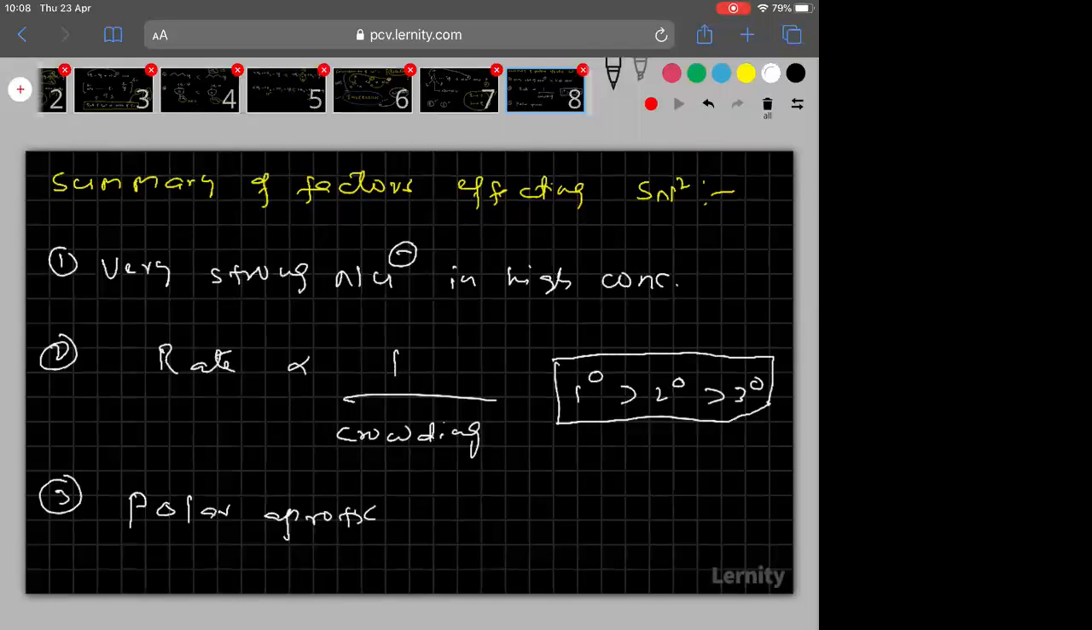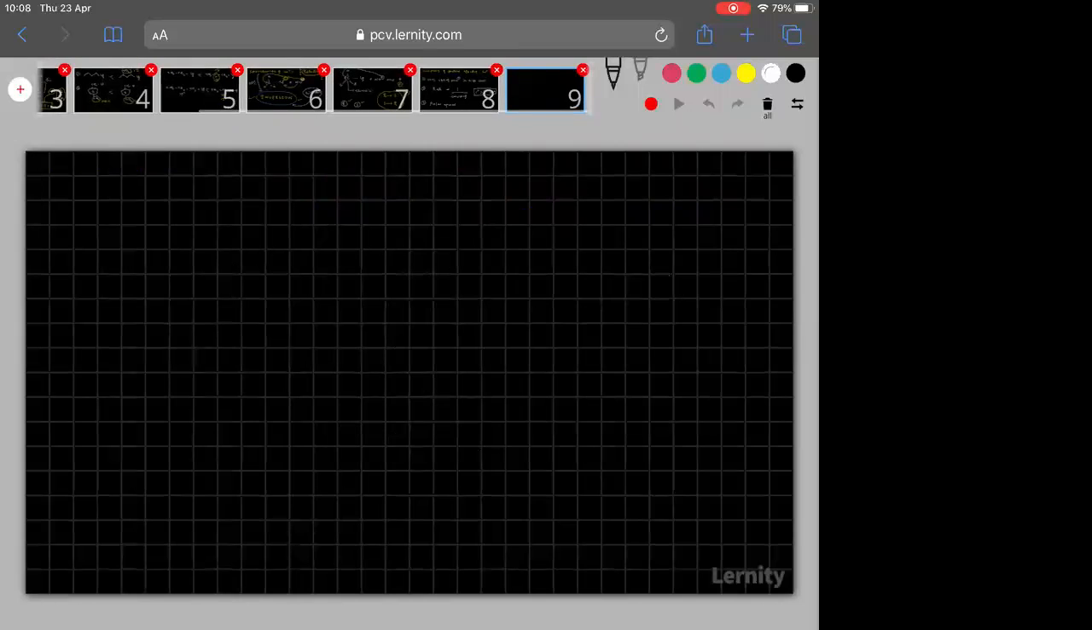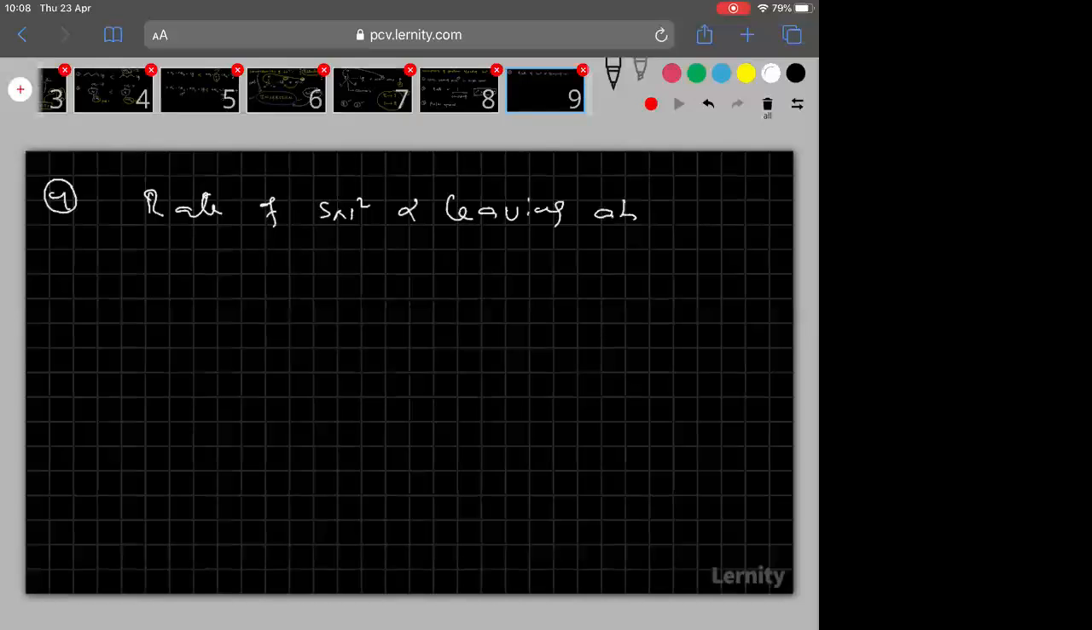Let me go to the next slide. Now, see clearly in the next slide. Now, the fourth one, the rate of SN2 is directly proportional to the leaving ability of the leaving group. Because the leaving group also leaves in the rate determining step only. Therefore, its leaving ability also determines the rate.